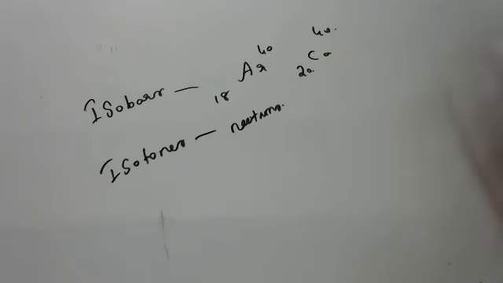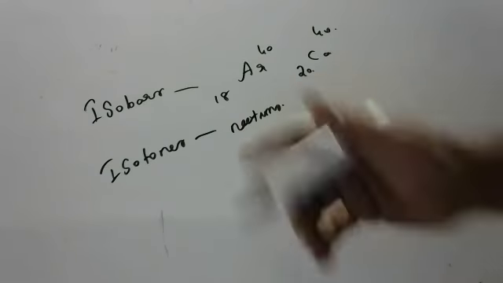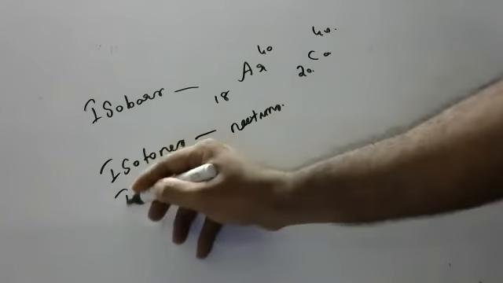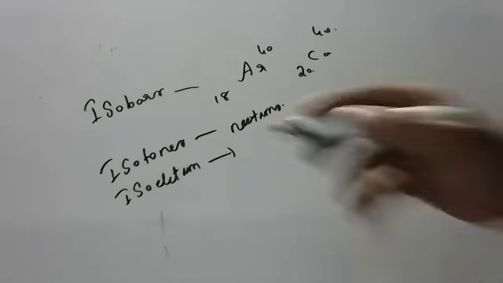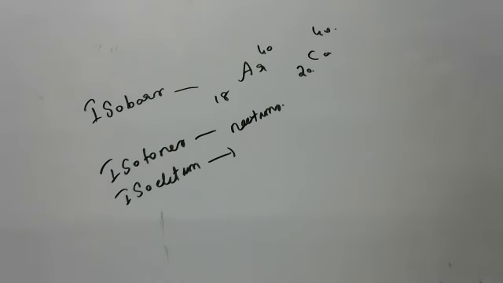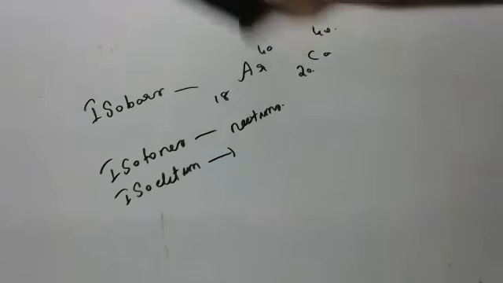Okay, children, so many examples are there. Elements having the same number of electrons are called an isoelectronic series. So these are some of the fundamental terms. Isotopes are the most important and their uses are very, very important.